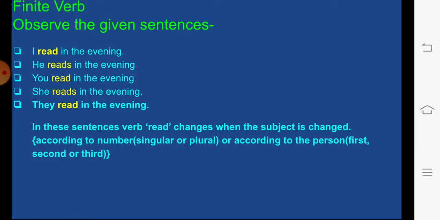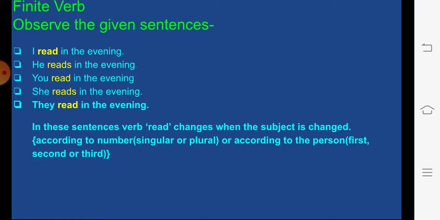All the sentences are same, but the subject and verbs are changing. So in these sentences, verb read changes when the subject is changed. In the first sentence, I is the subject. Verb is read. In the second sentence, when the subject became he, the verb changes to reads.